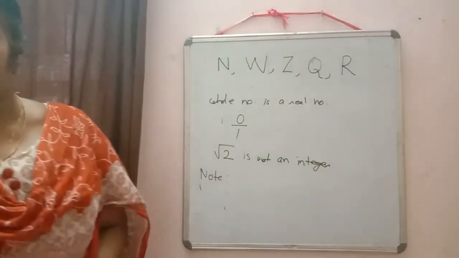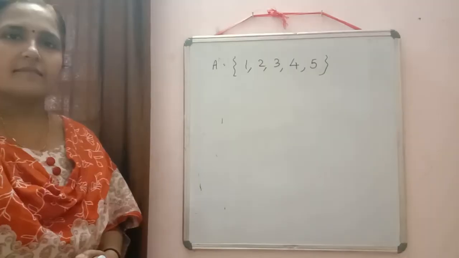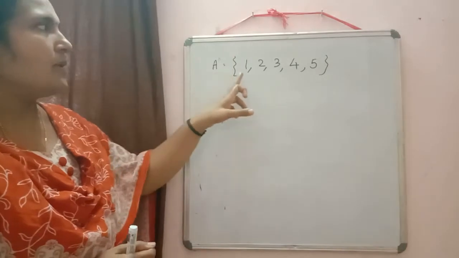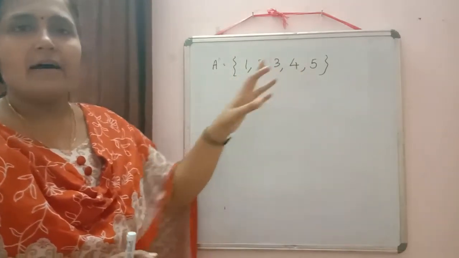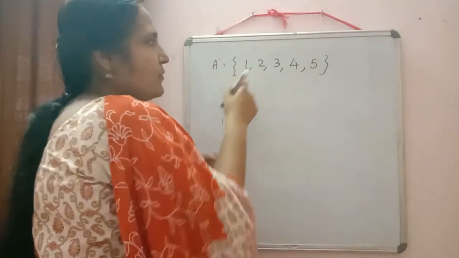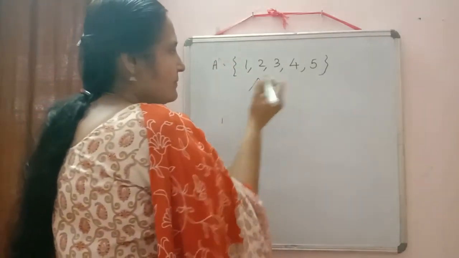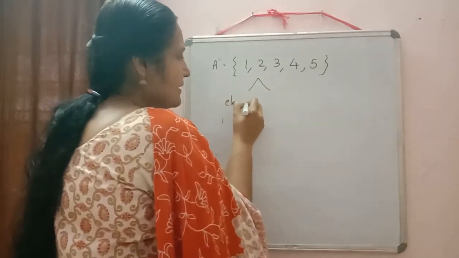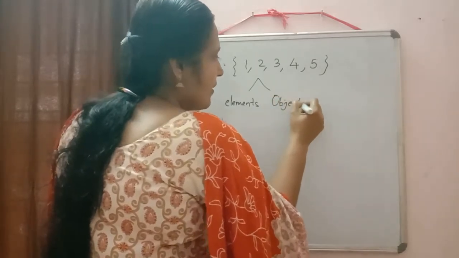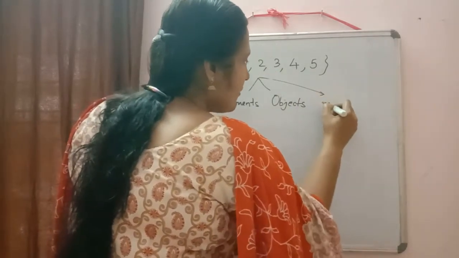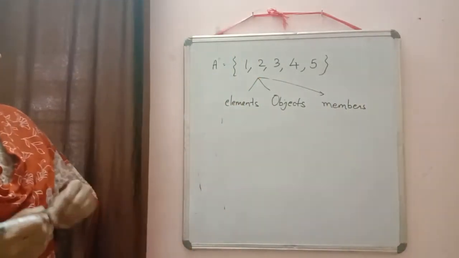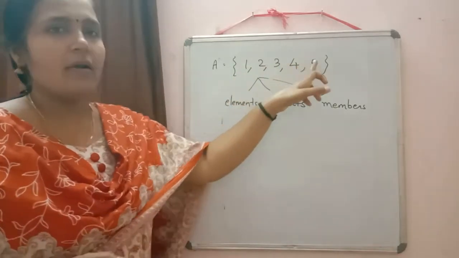Till here all have written? You can check here. I wrote a set A is equal to 1, 2, 3, 4, 5. So here A is a set and 1, 2, 3, 4, 5 are called the elements of the set. Elements, or we can say objects, or members of the set. A is a set with elements 1, 2, 3, 4, 5.